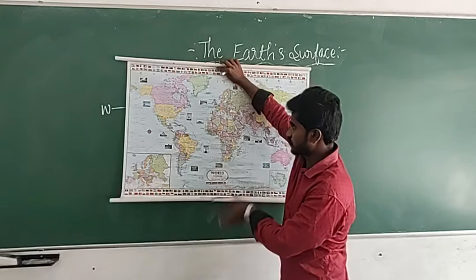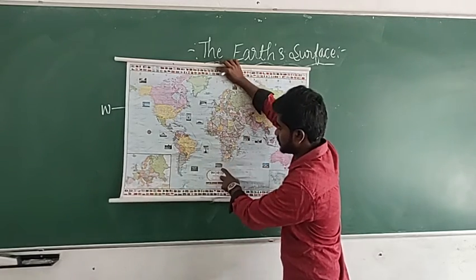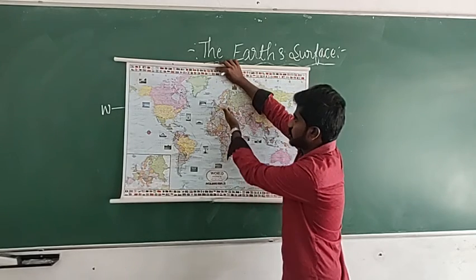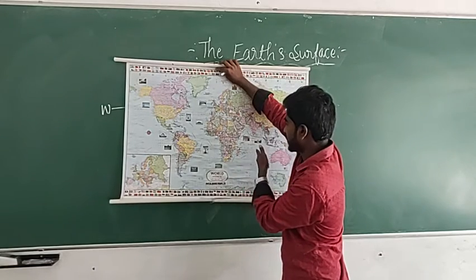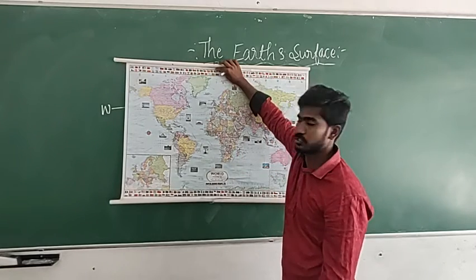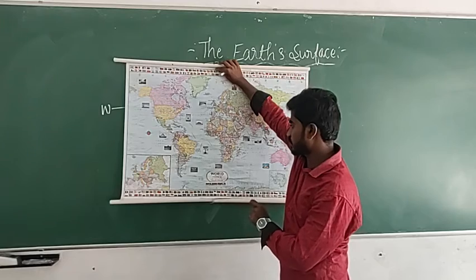Here also, same as I told, this is north, this is east, this is west and this is south. To the south part there is the Southern Ocean, to the north part it is Europe, to the east it is half of Asia and the Indian Ocean, and to the west it is the Atlantic Ocean.